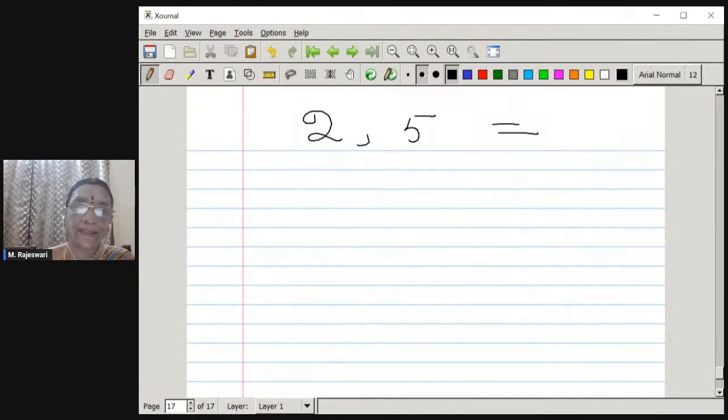Now, if in addition to 2 and 5, the denominator of the rational number has one more prime factor, then the decimal is non-terminating.